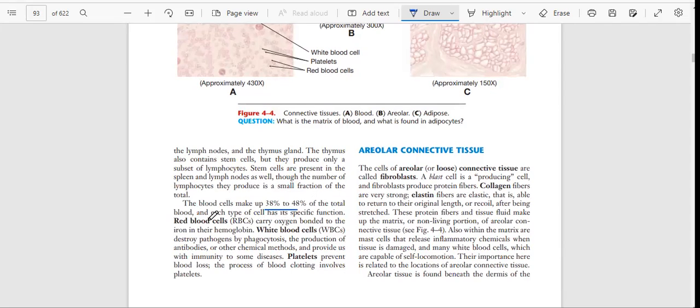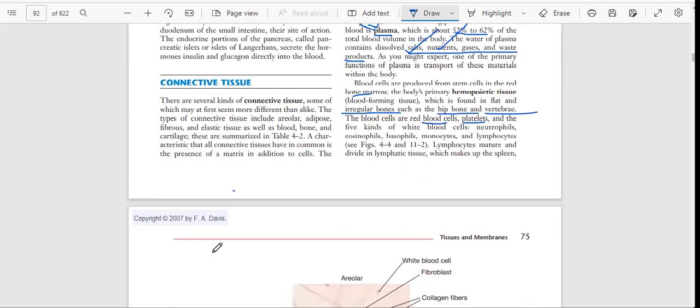Each type of cell has its specific function. RBCs carry oxygen bound to the iron in their hemoglobin. White blood cells destroy pathogens by phagocytosis, the production of antibodies or other chemical methods, and provide us with immunity to some diseases. So here we are explaining that basically we have white blood cells.